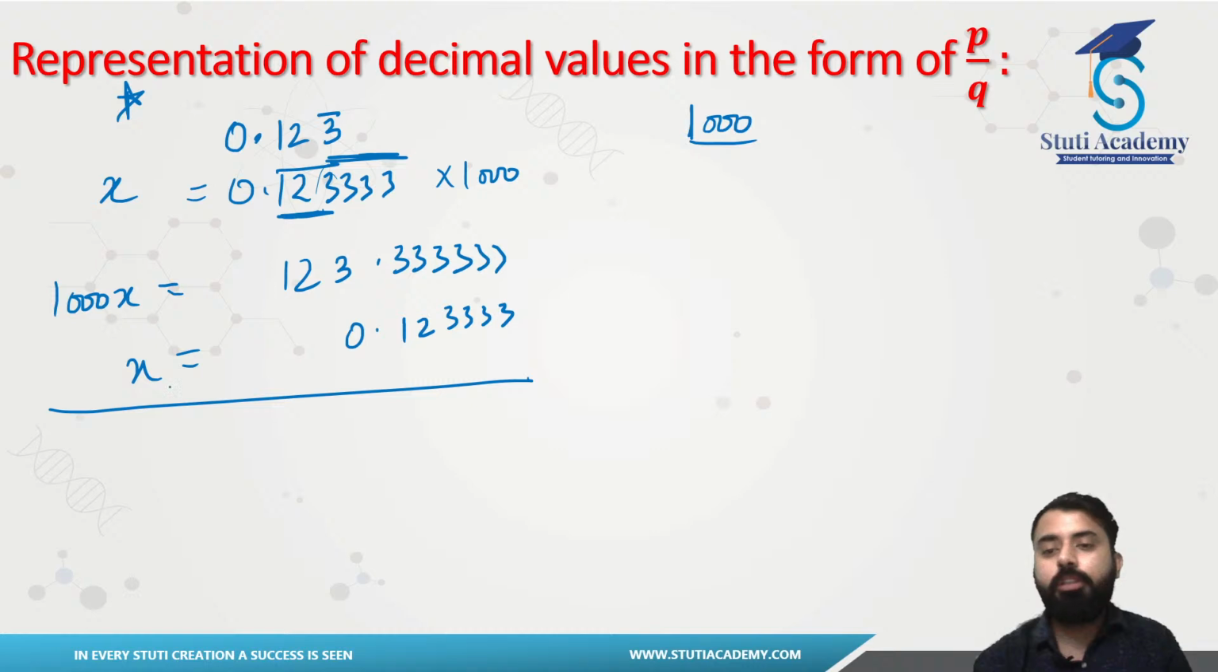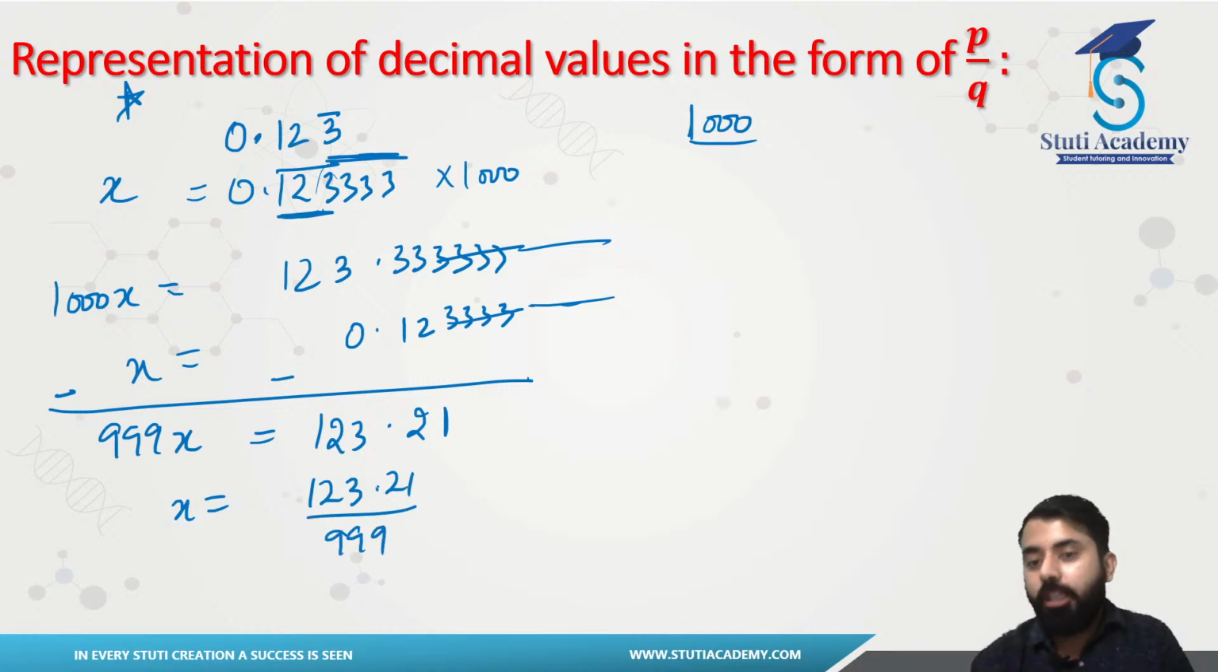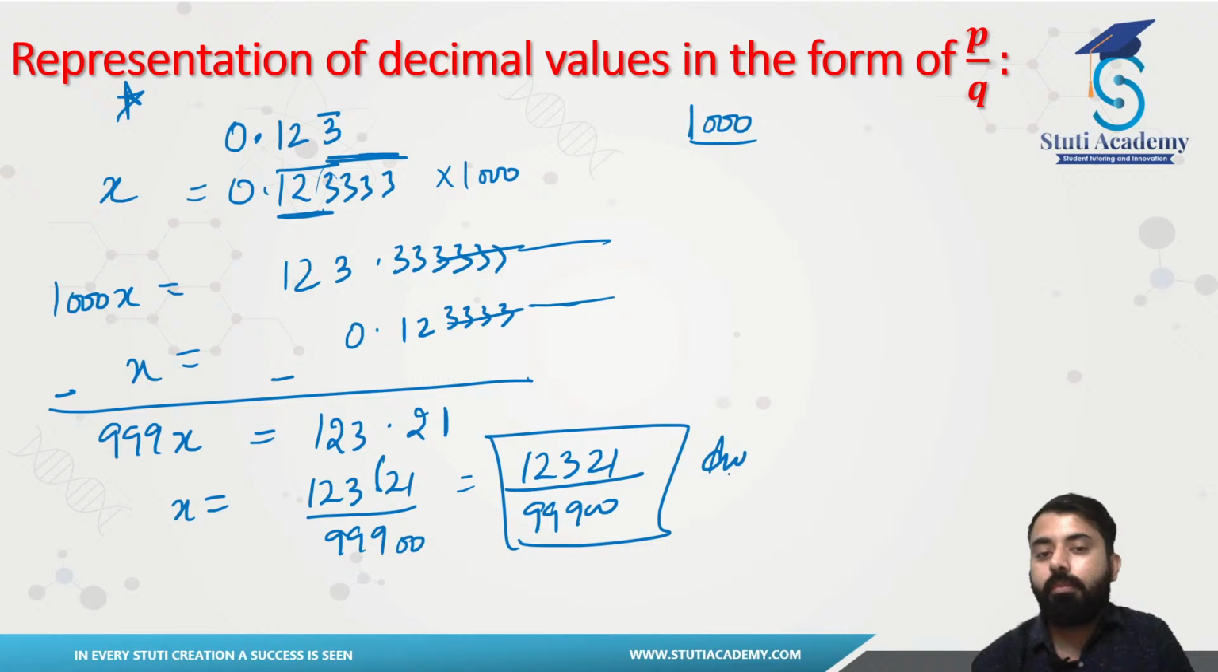Just subtract them. Minus here, you will be having, see, this will be cancelling out, and so on, everything after that. 3 minus 2, that will be 1. 3 minus 1, that will be 2. That will be 123.21, which is equal to 999x. So x should be 123.21 over 999. Now just remove the decimal here, put 2 zeros here. So this will be 12321 over 99,900. That will be your answer, which is in the form of p by q.